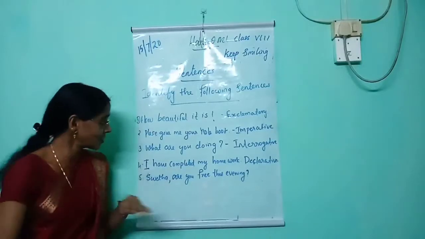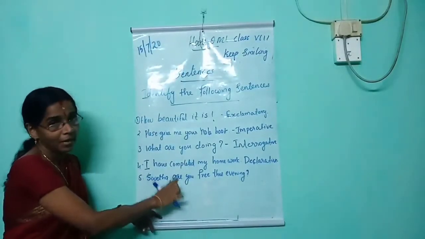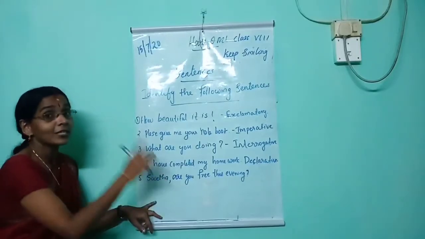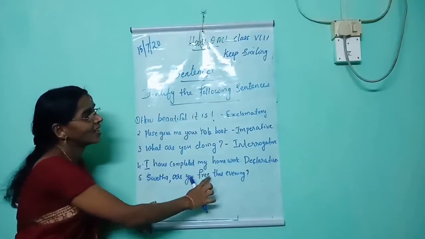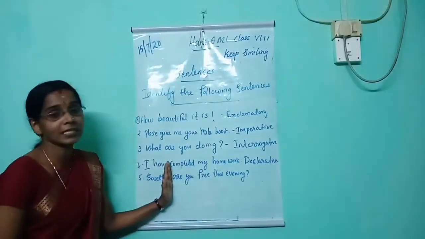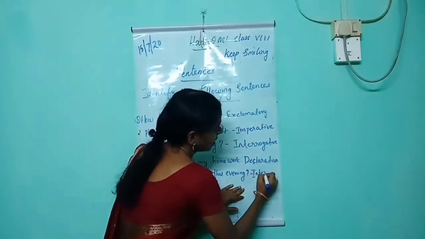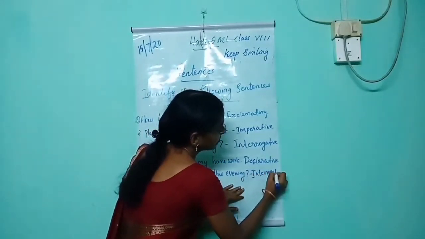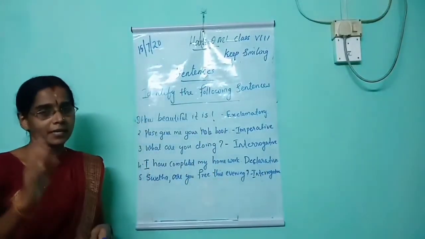Then you may be confused with this word. First you can say there is one subject, then verb. But remember there is one comma. So you should consider the sentence from here only. Are you free this evening? This is an interrogative sentence. Then I think it's clear for you.